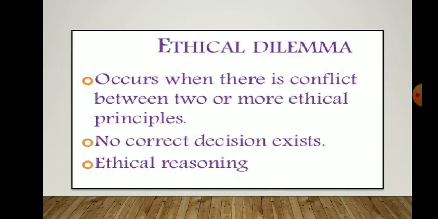Then we discussed the ethical dilemmas. When there is conflict between two or more ethical principles, it is known as an ethical dilemma. Dilemma means a situation where we have to choose from two alternatives, which is difficult to choose. So this is known as a dilemma. It occurs when no correct decision exists.